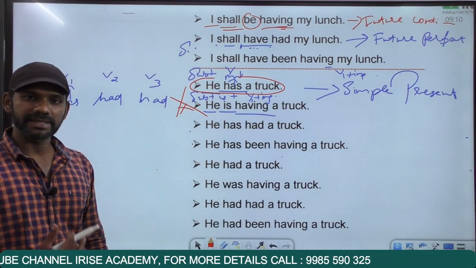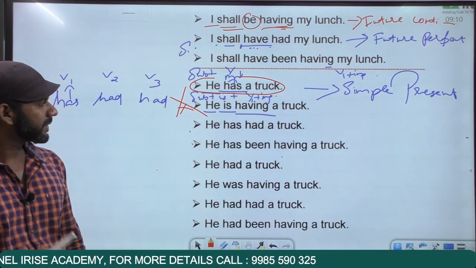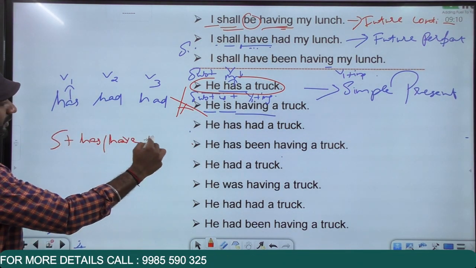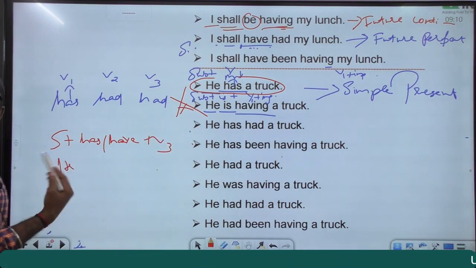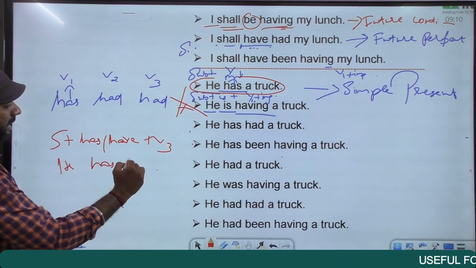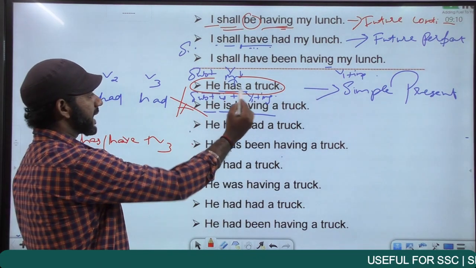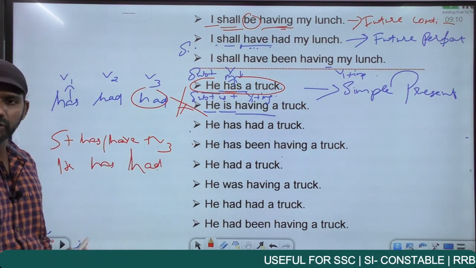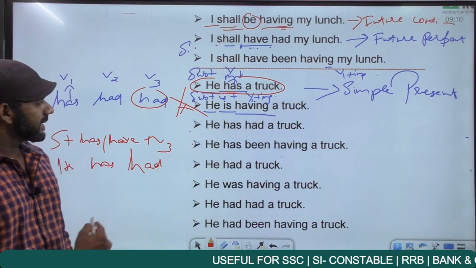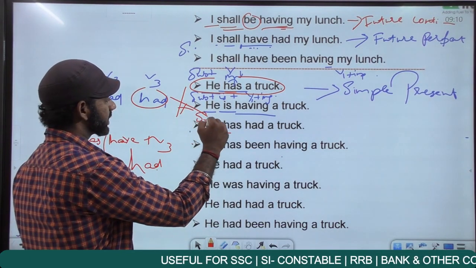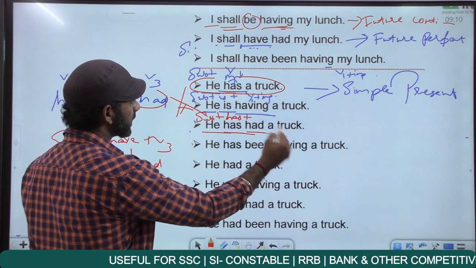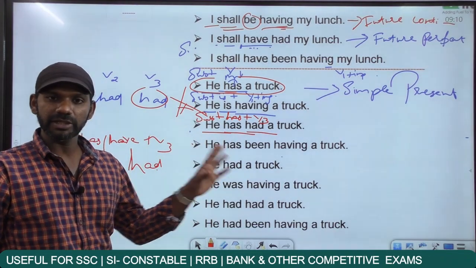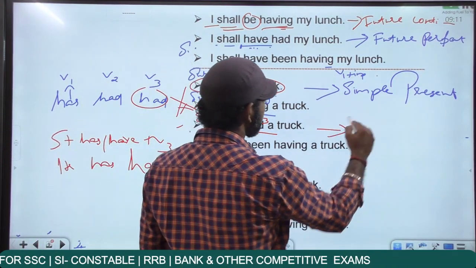Come to the third category, present perfect. Subject plus has or have plus V3. The subject here is he. He have is wrong. It must be he has, plus V3. The verb in the sentence is has, the main verb, and the V3 of has is had. So: he has had a truck. It sounds incorrect but is correct. The subject is he, plus has is an auxiliary verb, plus had is the V3 of has, the main verb in the sentence. He has had a truck is present perfect, grammatically correct.